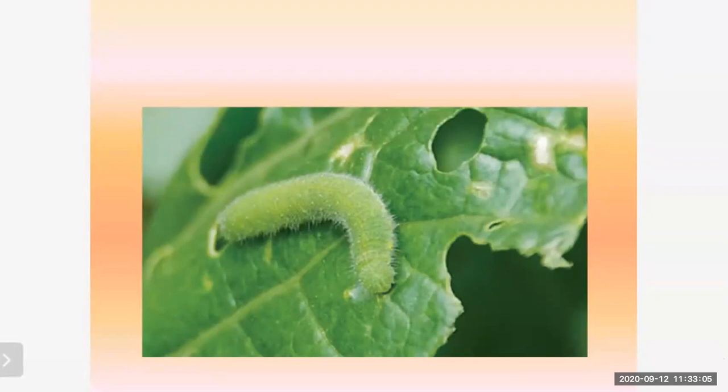Being toxic to insects, they do not consume the plant. Now you can see here a picture where a caterpillar is feeding on a leaf. So this will spoil the plant. To avoid this, what can you use? Bioinsecticides. When you spray this bioinsecticide, the caterpillar will not consume the leaf.